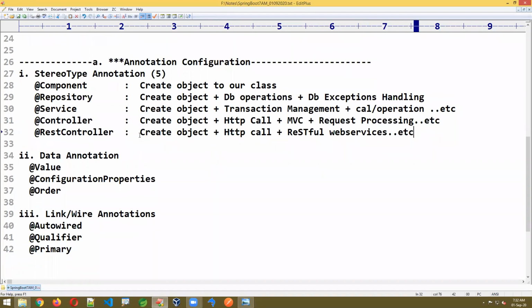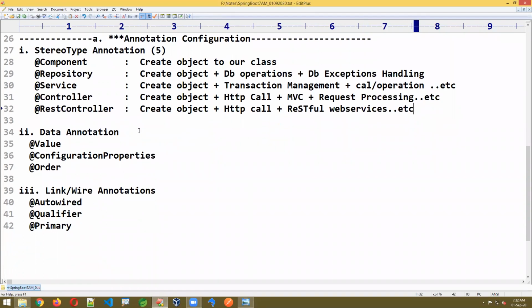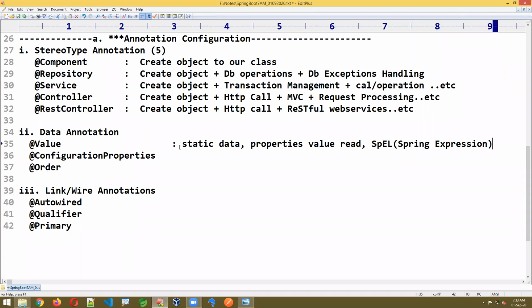When we go to the particular chapter, we are going to discuss all of them one by one. We'll have different chapters for all these requirements. Today I'll just give an overview of each annotation. Value is required for three purposes: to provide static data, to read property values, and to execute Spring Expression Language. I'll show all of these with examples one by one, don't worry. First I'm giving them as notes here.